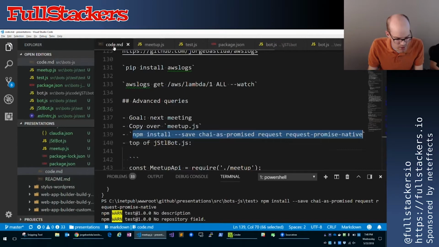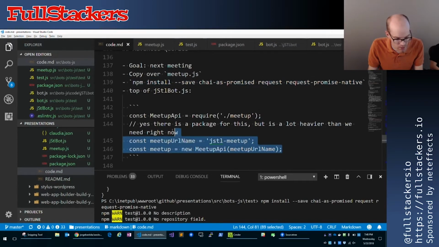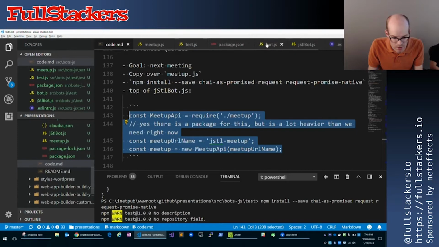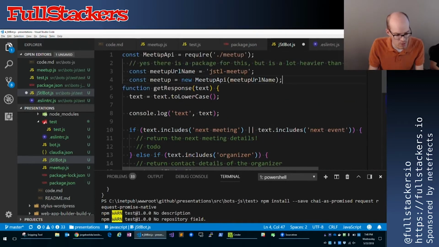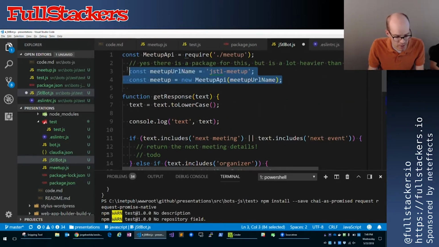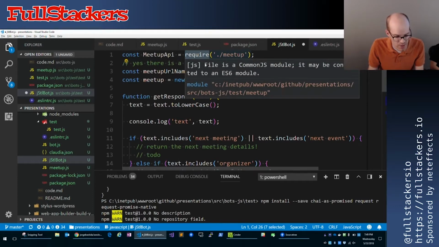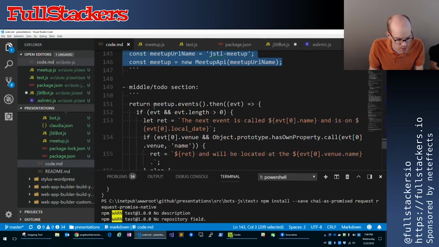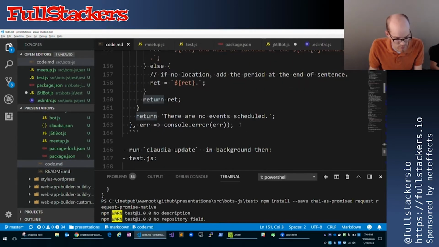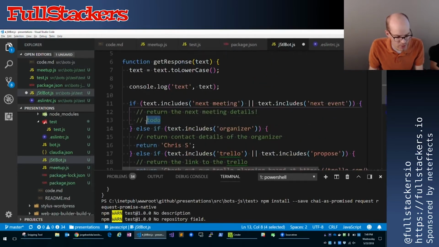To utilize this API, I'm going to include it at the top of our bot code. Let me close a few things here. So here I'm, like I said, including that module that I just copied in. I'm defining the name of our meetup. jSTL-meetup is the slug of our meetup.com group. And then I'm creating a new instance of the Meetup API here, and then going to utilize it later on, right here in our to-do.